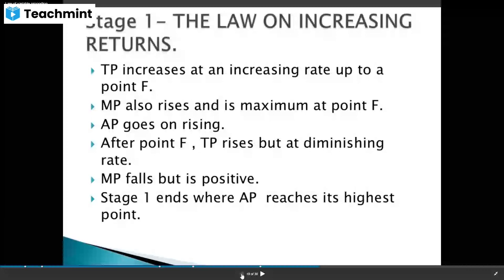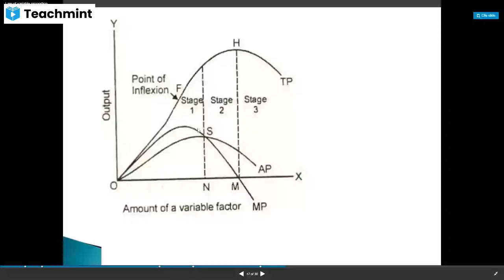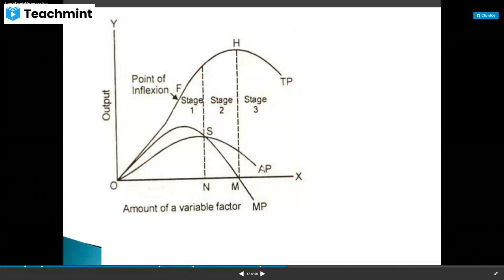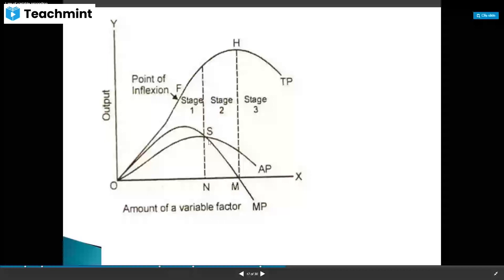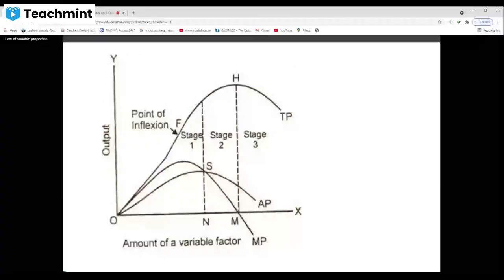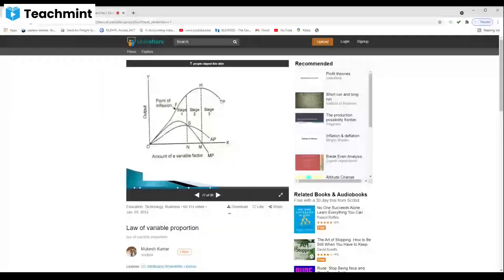Whenever we talk about the AP, in the first stage it is maximum, and then it is decreasing. And when TP is at point F, the MP becomes maximum in the first stage. Afterwards it is decreasing, and then it becomes zero. And in stage 3, MP becomes negative. So are you able to understand these stages?